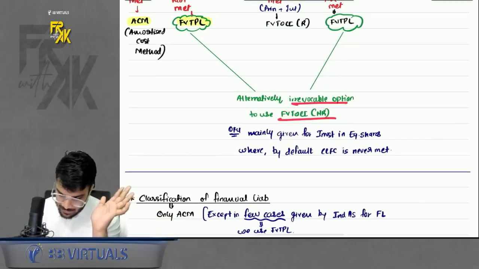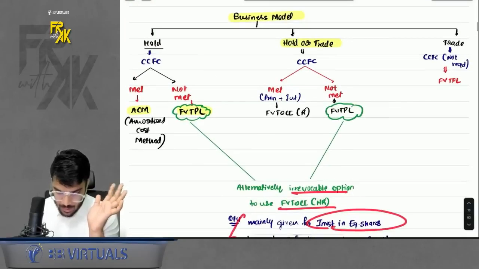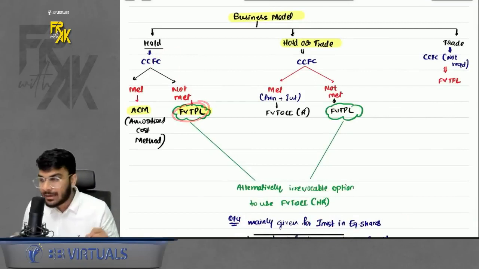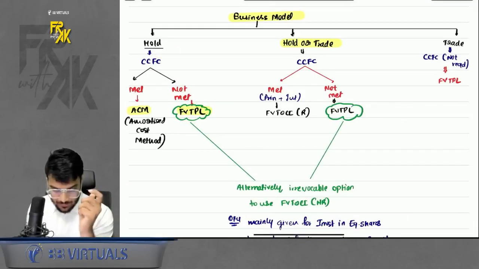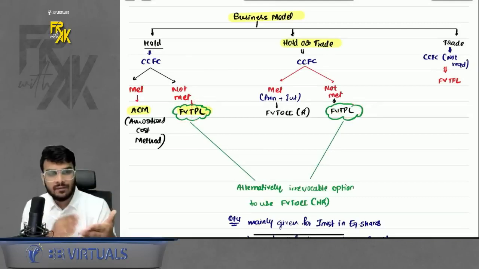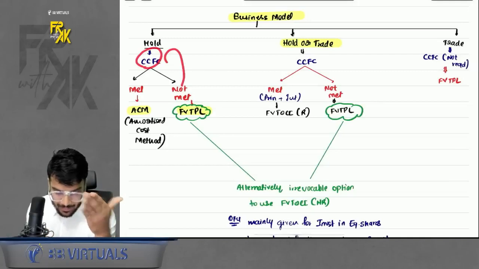Why is this option given? This is mainly given for investment in equity shares where the CCFC is never met. So it is a little harsh on the company to directly recommend FVTPL, because if you use this, all the fair value changes will go in profit and loss. It is a little harsh for the company, because if they have investment in equity shares, CCFC is never met.